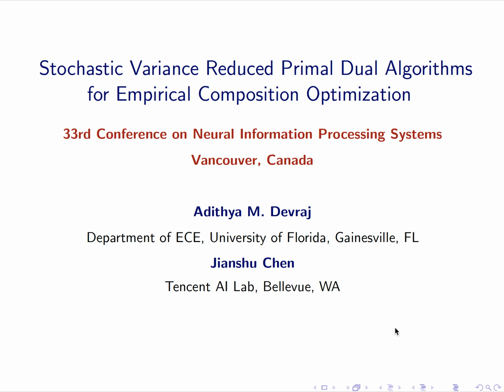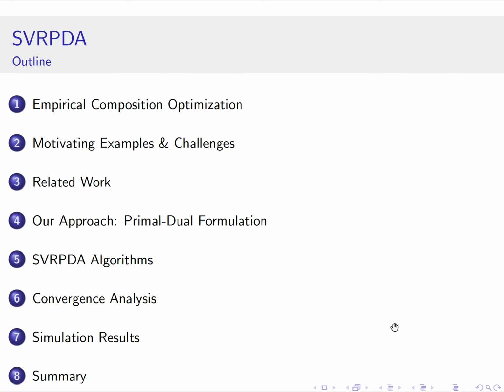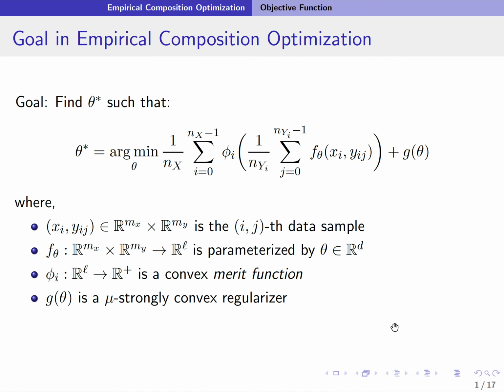This is Adithya, a PhD student at University of Florida, and here I'll be presenting on our NeurIPS 2019 paper on stochastic variance reduced primal dual algorithms for empirical composition optimization. This is a joint work with Jianshu Chen at Tencent AI Lab. So this is a basic outline of the talk.